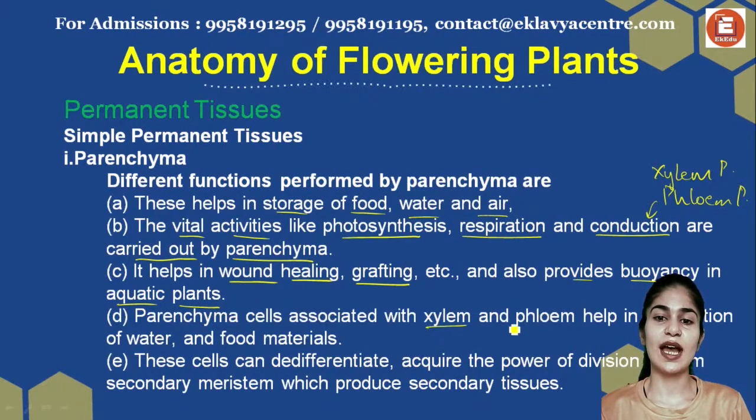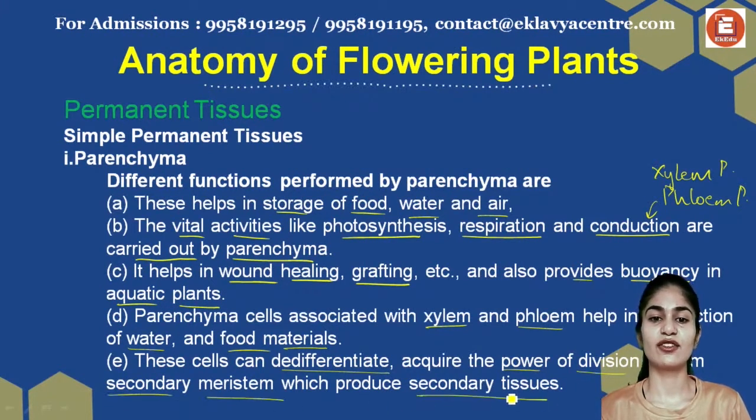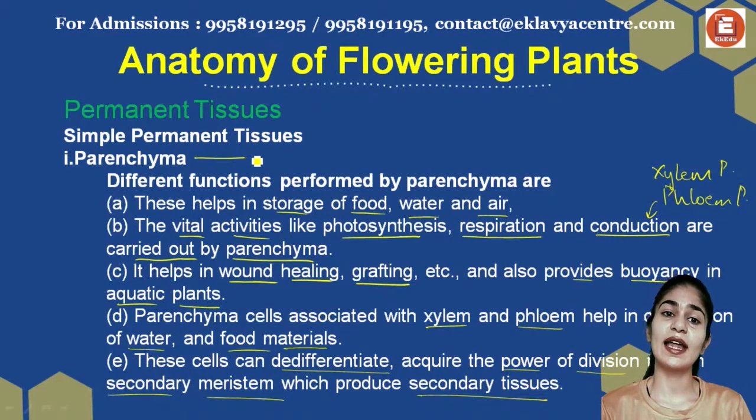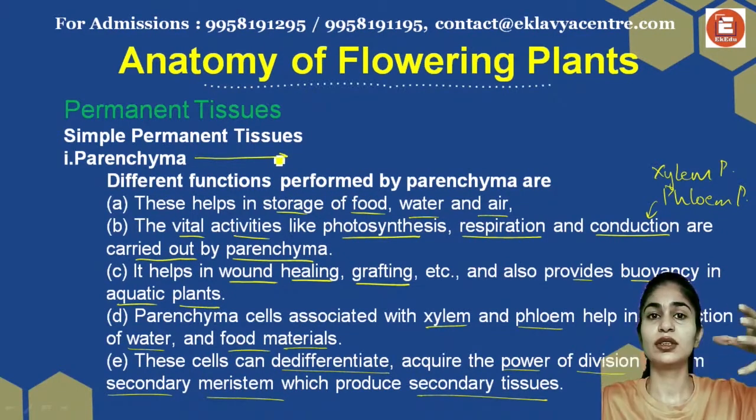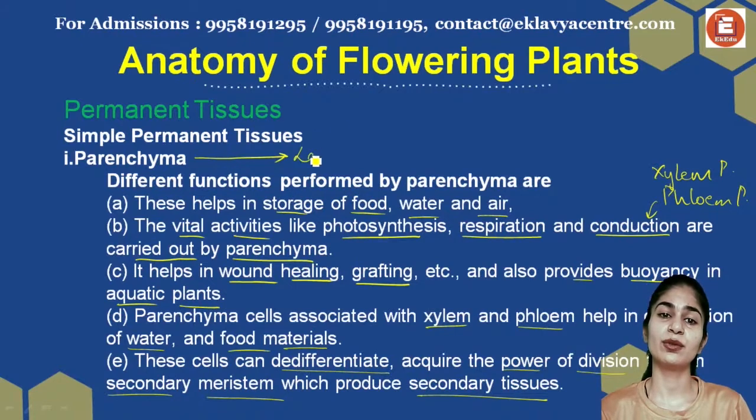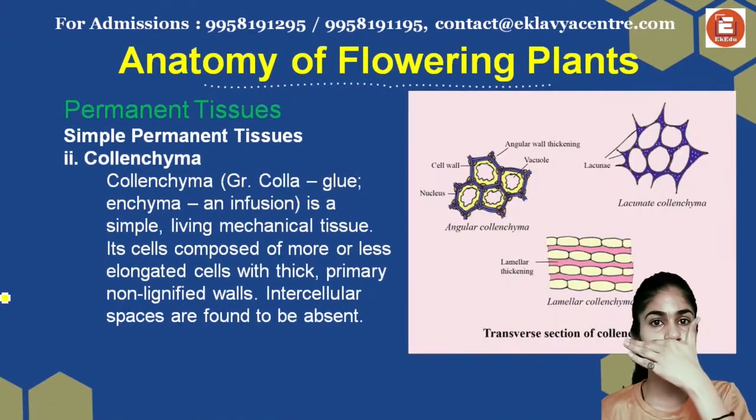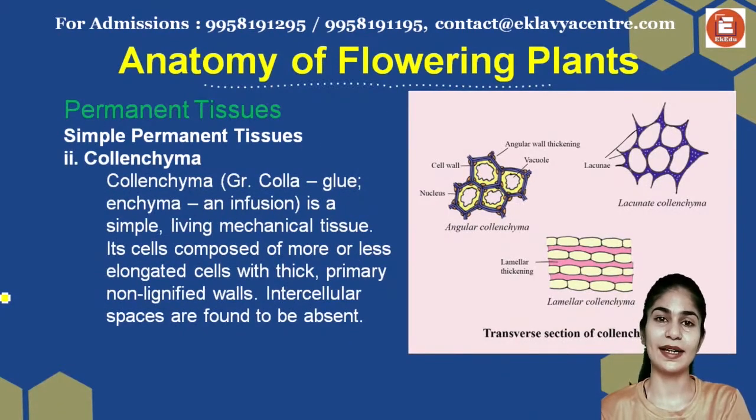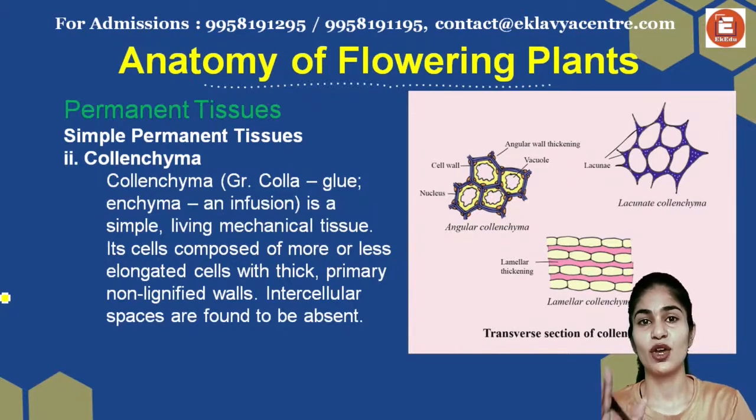Parenchyma cells associated with xylem and phloem help in conduction of water and food material. These cells can de-differentiate and acquire the power of division to form secondary meristem, which gives secondary tissues. So these parenchyma can later in life, when they need to grow in girth, develop into lateral meristem. This is all you need to learn about parenchyma.